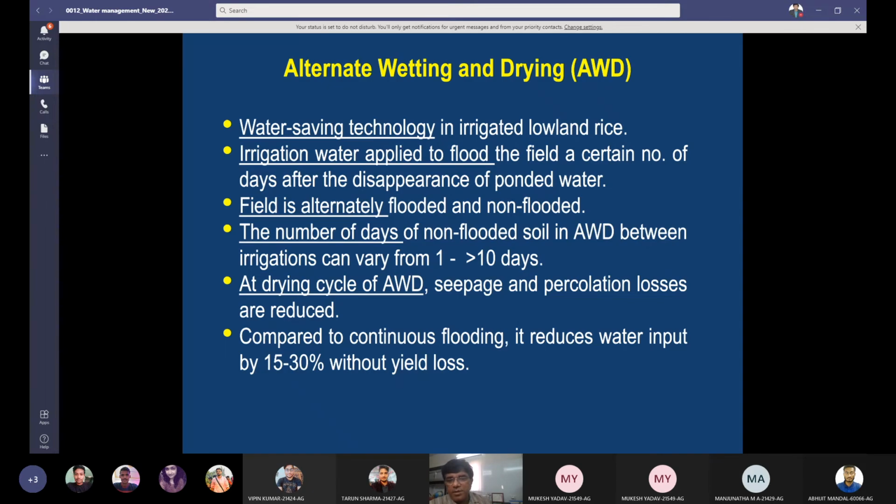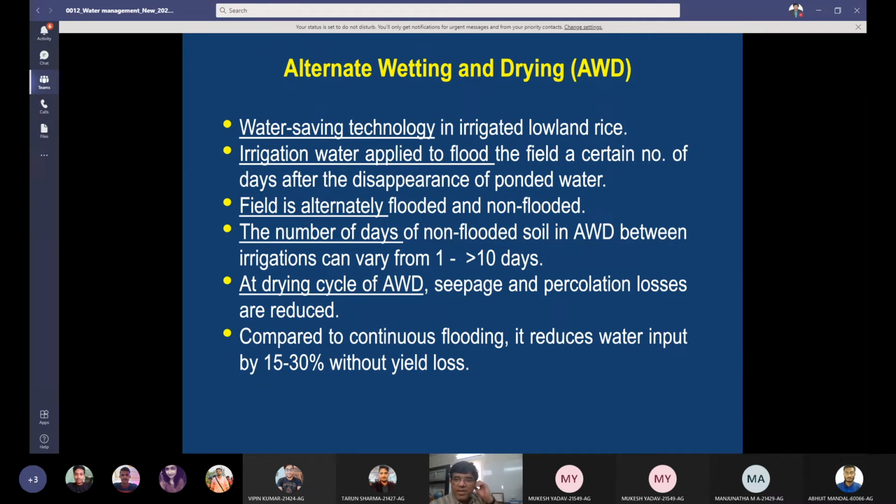Alternate wetting and drying. Now see the alternate wetting and drying. This can be practiced in transplanted rice, in aerobic rice, or in the SRI method. So this water strategy is not fixed for any one kind of crop establishment. It is a water saving technology in irrigated lowland rice. Normally it is for lowland rice, but also for SRI.